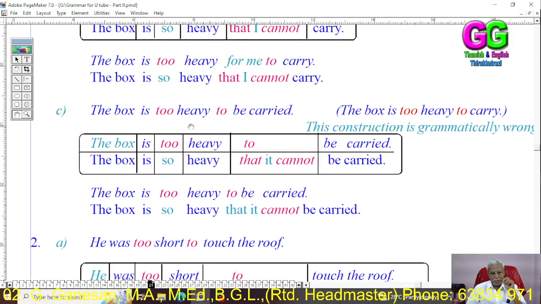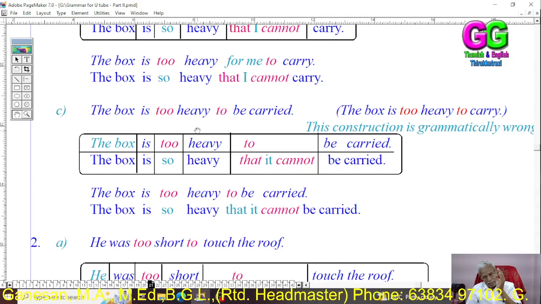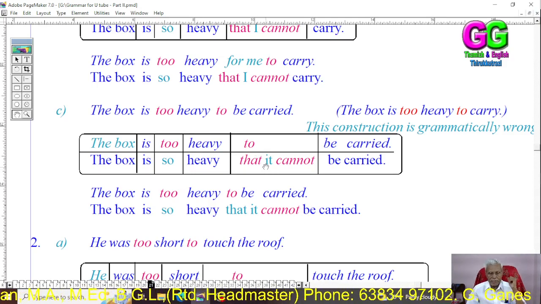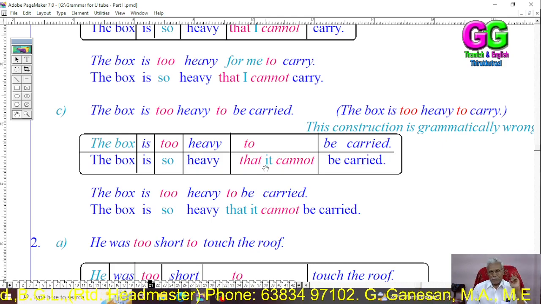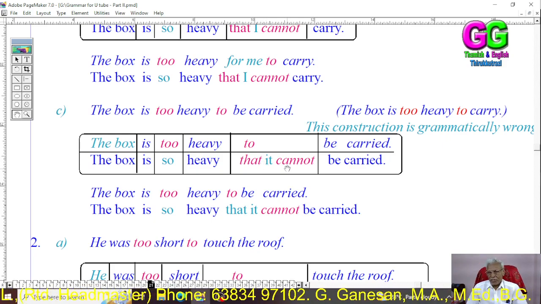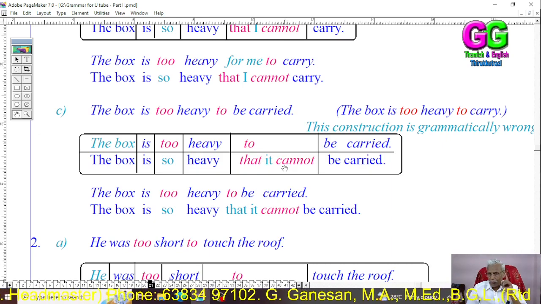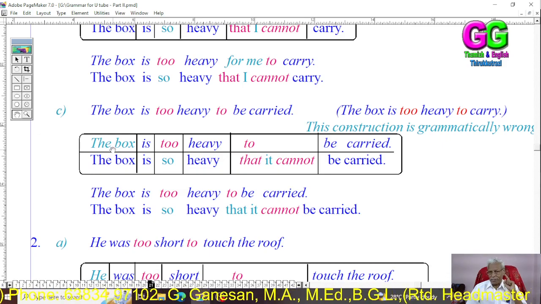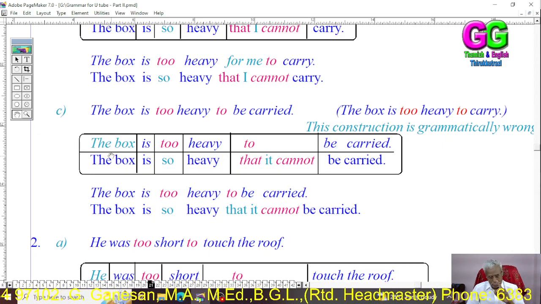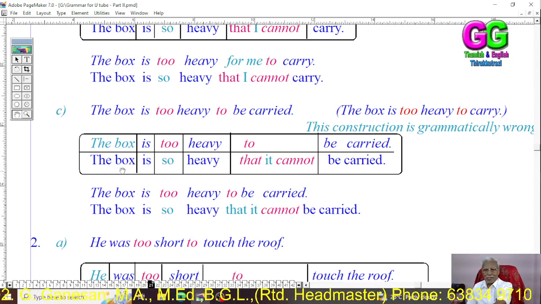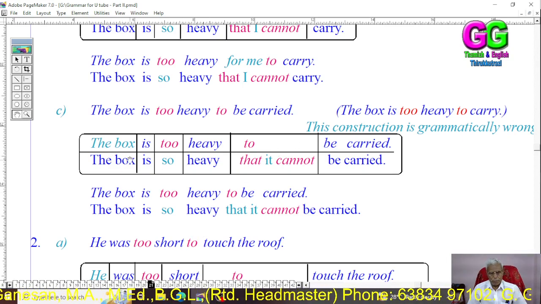Here, the passive subject of the second sentence should be the subject of the first sentence. When the second sentence is going to be a passive sentence, the subject of the first sentence should be used as the passive subject of the second sentence. So here I have used it. The box is too heavy to remove, so that